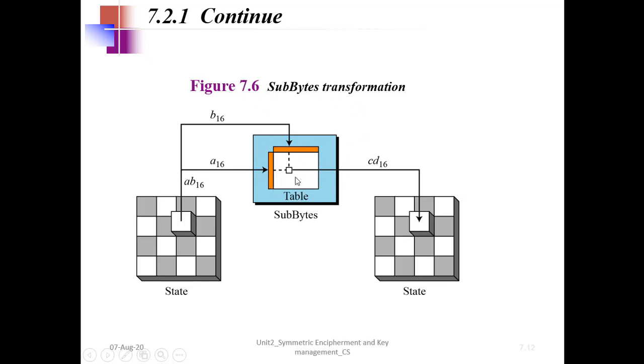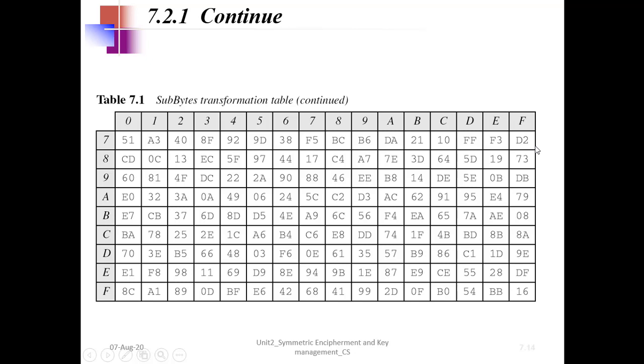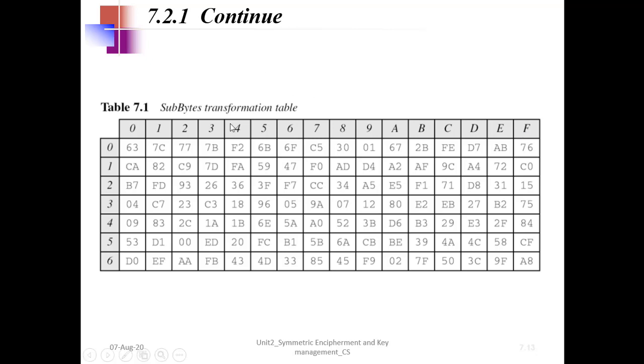The sub bytes transformation table is a standard table, so it is given here. 0 to F and 0 to F, because hexadecimal numbers go from 0 to F, that is 16 numbers including 0.